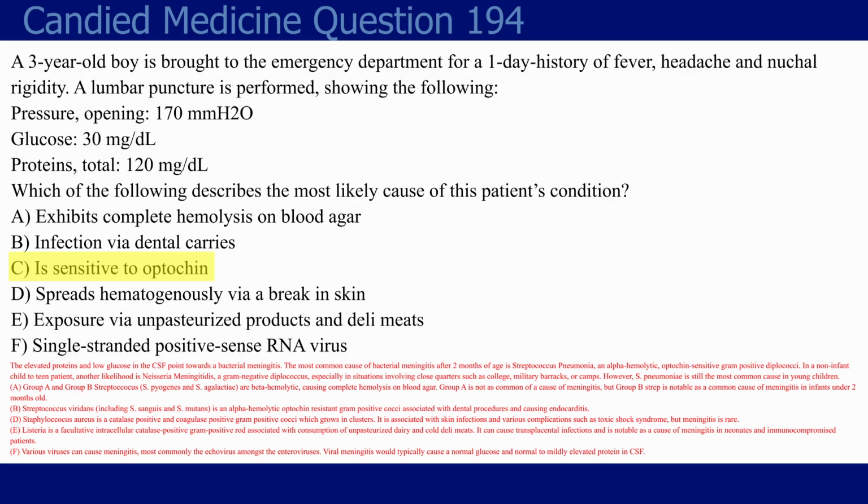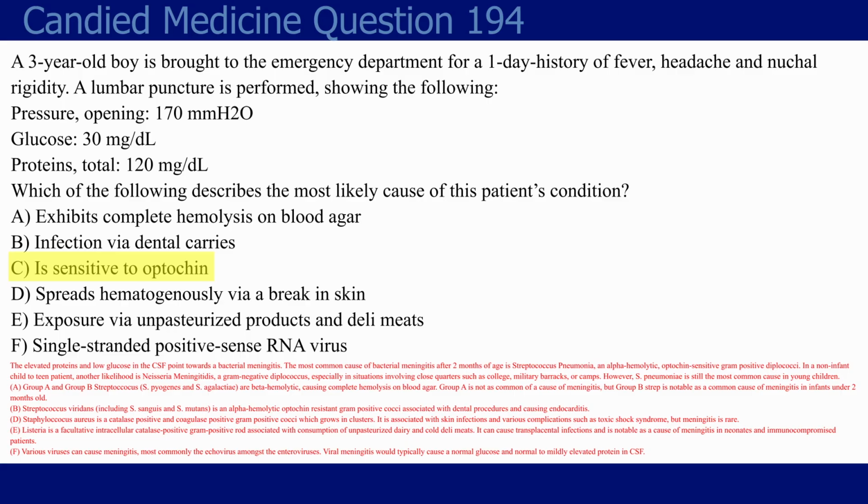And just for completeness' sake, we also have gamma hemolytic, which is no hemolysis on blood agar, and those are your enterococcus and your strep bovis. Enterococcus doesn't show up that often. Sometimes it's a bug that causes UTIs and some nosocomial infections. Strep bovis / strep gallolyticus is also pretty low yield.